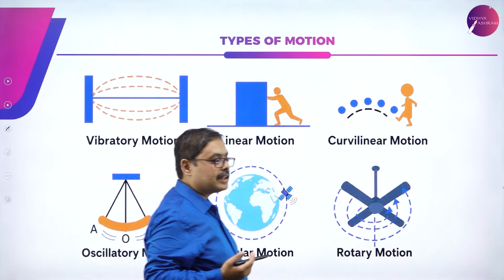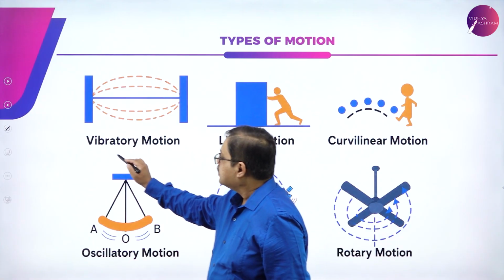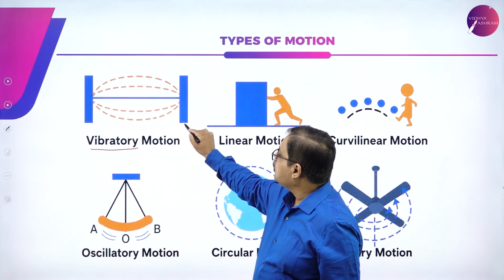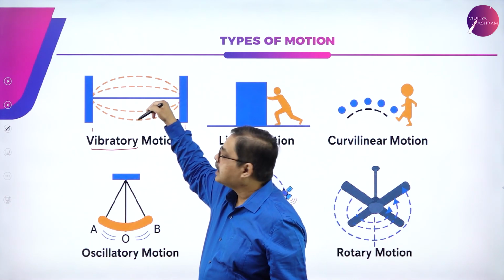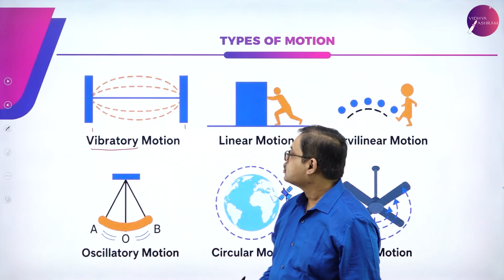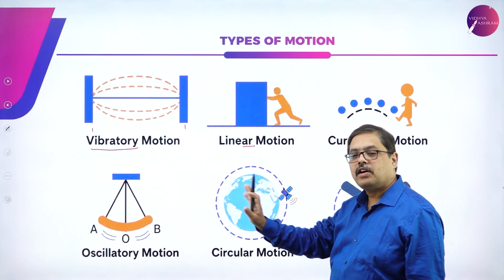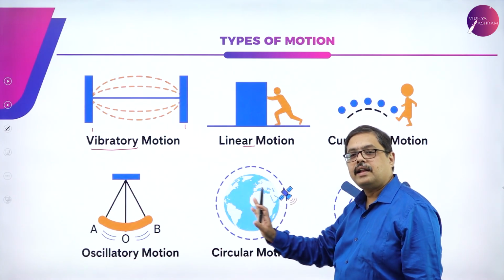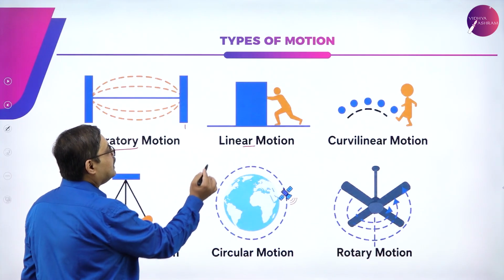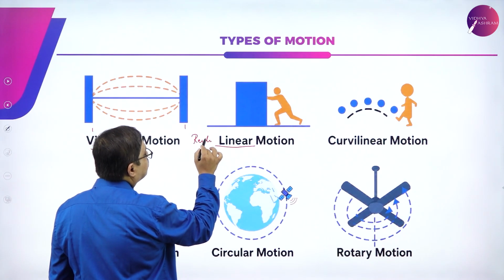Now let us check what are the different types of motion. The first one is a vibratory motion. How to understand vibratory motion? Attach a string between two poles. Pluck the string. The motion of the string up and down is called as vibratory motion. Similarly, the next one is linear motion. You push a box along a straight line. The motion of a car along a straight line, the motion of a bicycle along a straight line can be termed as linear, or it is also called as rectilinear motion.